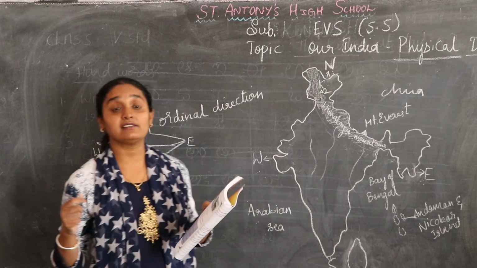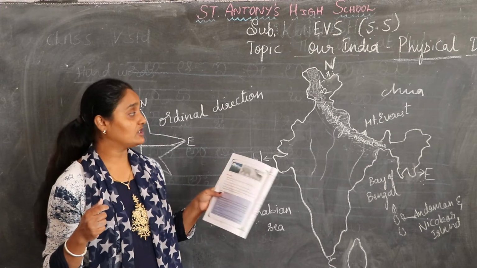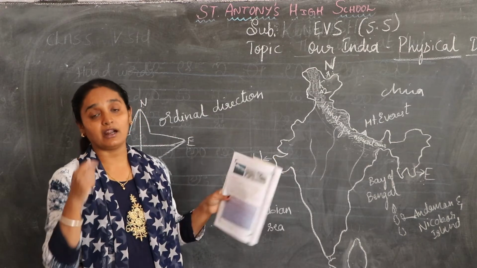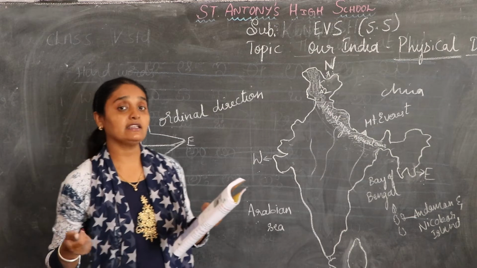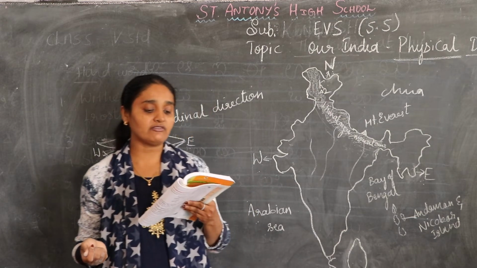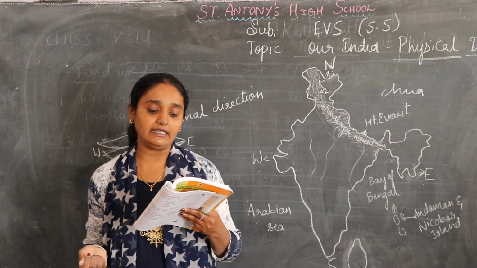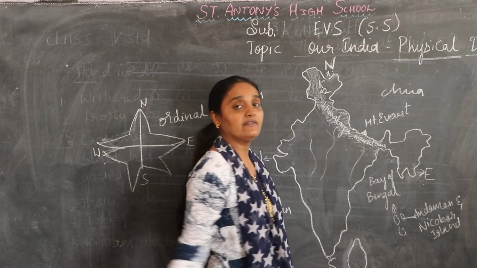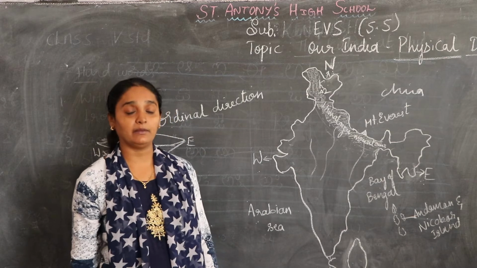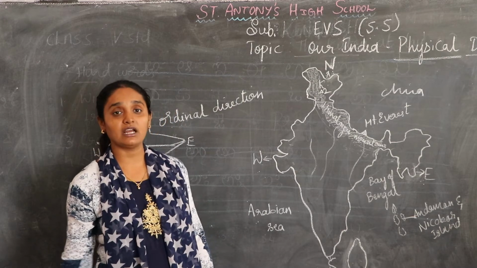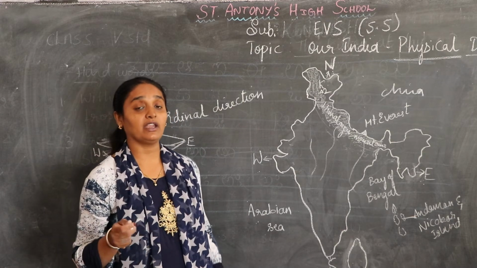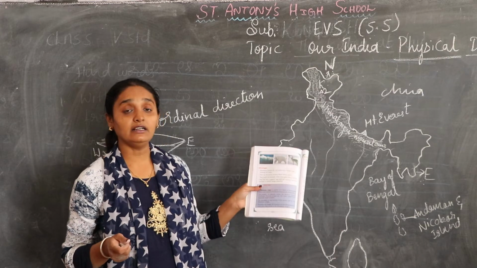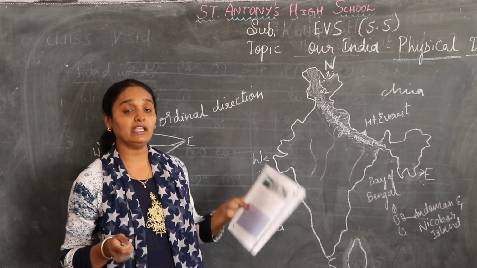Asia is the continent, and India is also a part of Asia, in the northern hemisphere. They are the sources of many northern Indian rivers. I told you it gives birth to many rivers. The Himalayan ranges give birth to many rivers, for example Brahmaputra, Ganga, Indus.